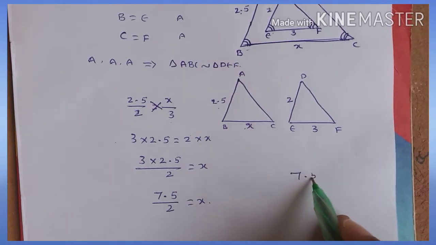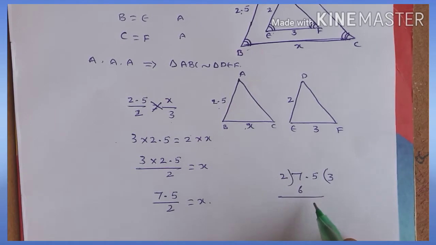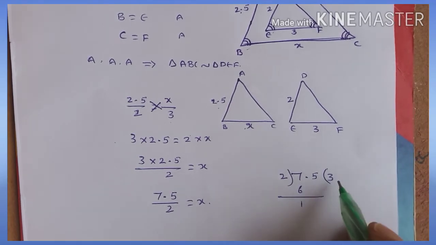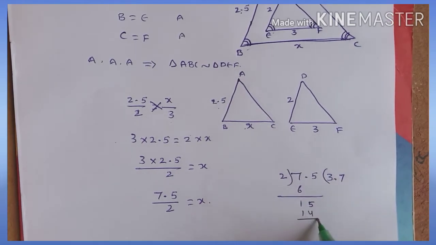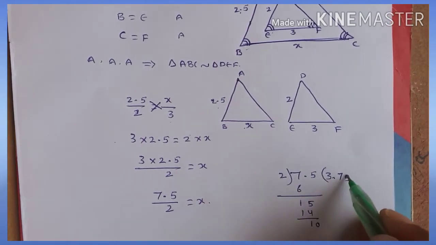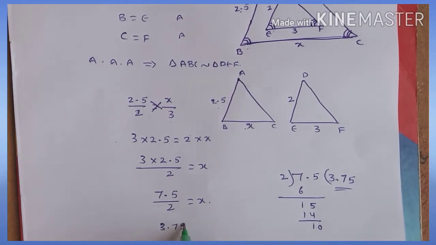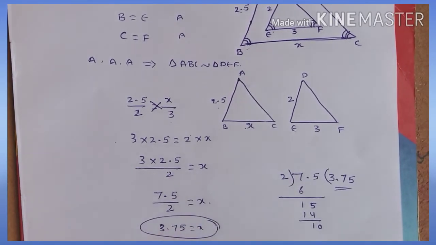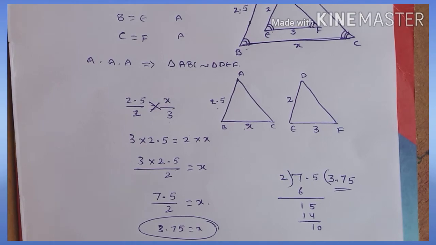Divide the value 7.5 by 2. 2 table, 2 3s are 6, remainder 1.5. 2 table, 2 7s are 14, remainder 1 and 5 is 15, 2 7s are 14. So the value you are getting, 3.75 is equal to x. Okay, that will be the answer. Okay, this is a problem. Let's go for the next one now.